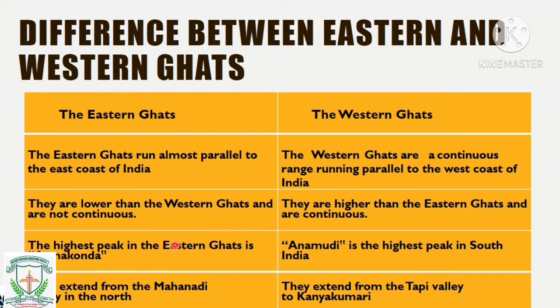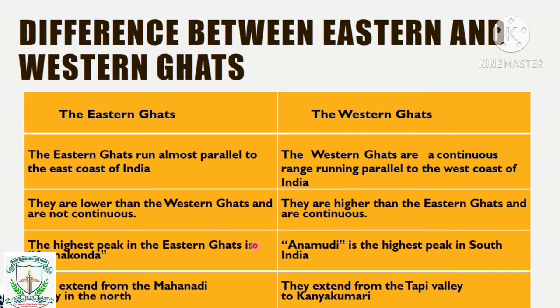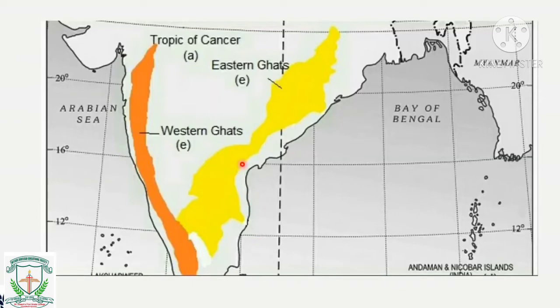So the Eastern Ghats are lower than the Western Ghats and they are not continuous, but the Western Ghats are higher than the Eastern Ghats and they are continuous. The highest peak in the Eastern Ghats is Armakonda. So in the Eastern Ghats we have Armakonda.